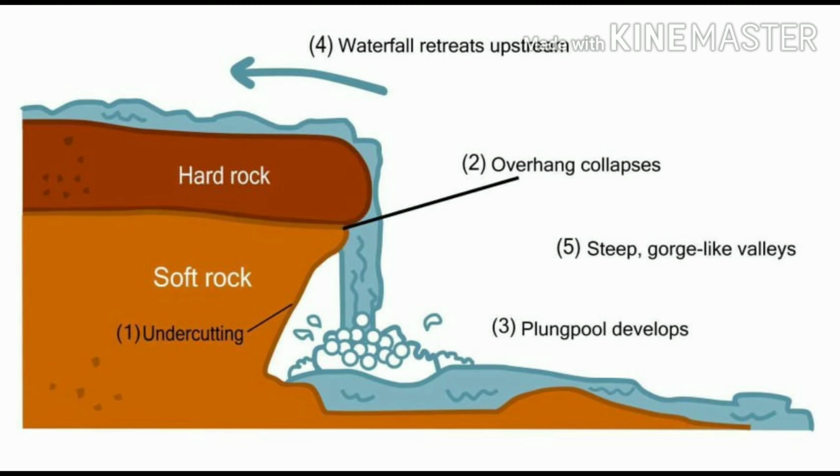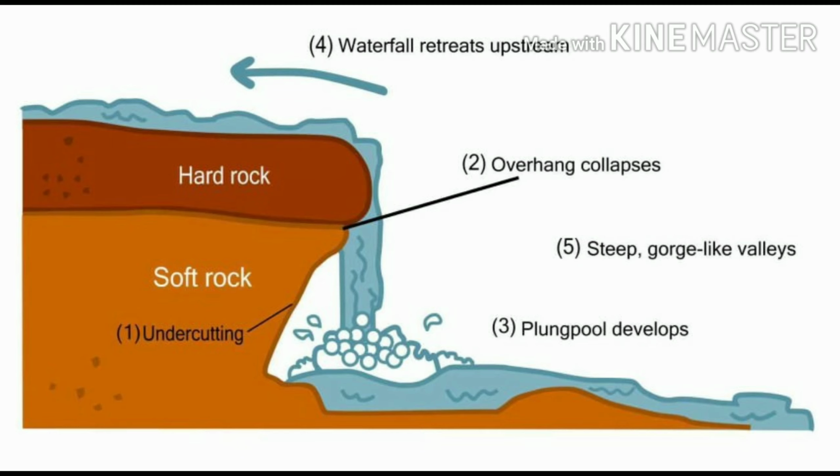So what is the role of the hard rock here? Hard rock creates the hanging valley. What is a hanging valley? It is just like the springboard in a diving pool. Two more important landforms which are created side by side with the formation of a waterfall are the plunge pool and the pothole. First of all, we will discuss the pothole. What is a pothole? A small cylindrical depression in the rocky beds of the river valley is called a pothole.